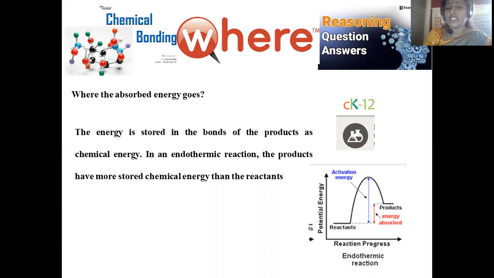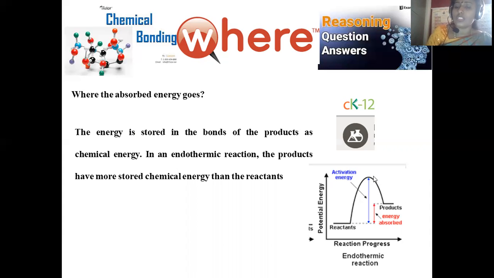So here I'm going to discuss the endothermic reaction and how the reaction will be facilitated. This is the answer collected from CK12. Thank you very much for your valuable information. Whenever we plot the graph between potential energy versus reaction progress, the reactants are taken and they have the lower energy. In order to reach the product formation, which obviously has higher energy, we have to supply extra energy from an external source.